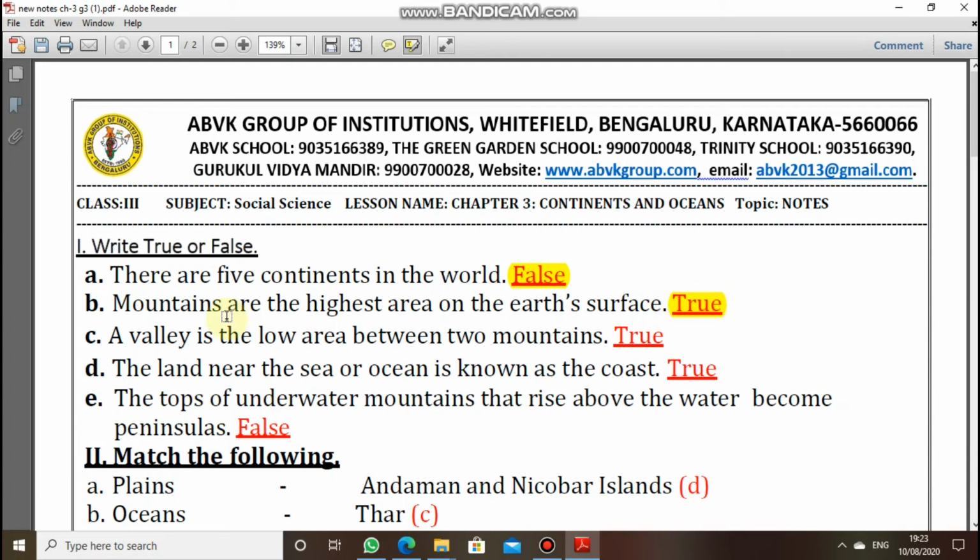Second question is mountains are the highest area on earth's surface. It is true. Third question is a valley is the low area between 2 mountains. So it is true. The fourth question is the land near the sea or oceans is known as the coast. It is true. And the next question is the top of underwater mountains that rises above the water becomes a peninsula. So it is false.